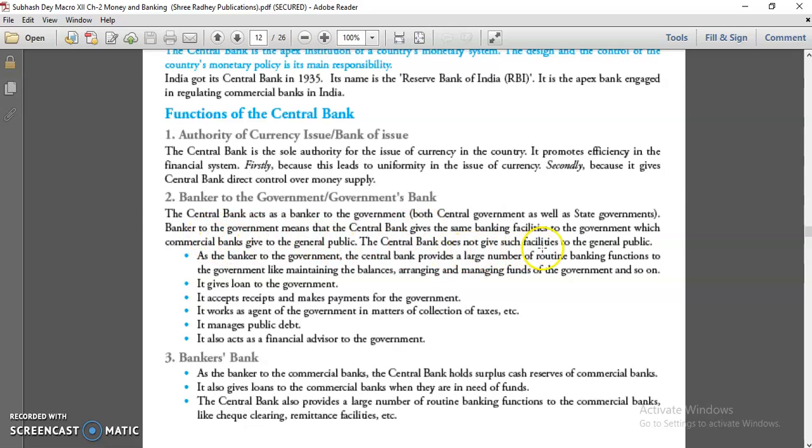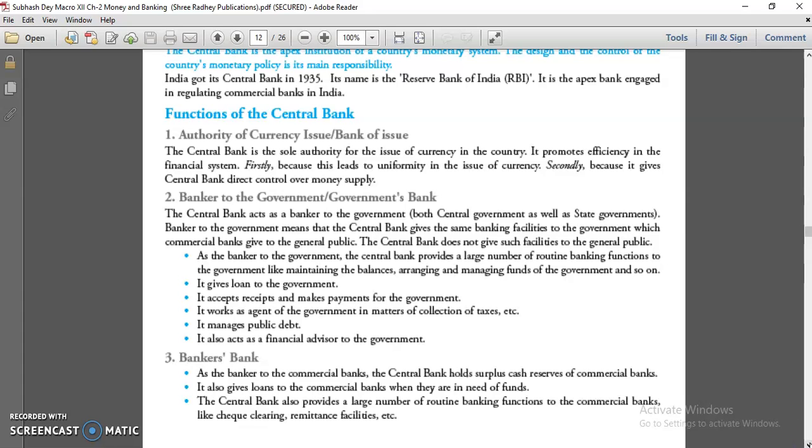Central bank doesn't give such facility to the general public, but the same facilities which are received by the public can be received by commercial banks through RBI. RBI will provide loans to the commercial banks. RBI manages the debt of the commercial banks as well as the government. It also acts as a financial advisor to the government. It works as an agent for the government in matters of tax collection, meaning taxes paid by industrialists and businesses are collected by RBI on behalf of the government.